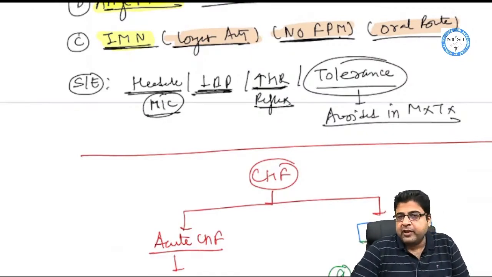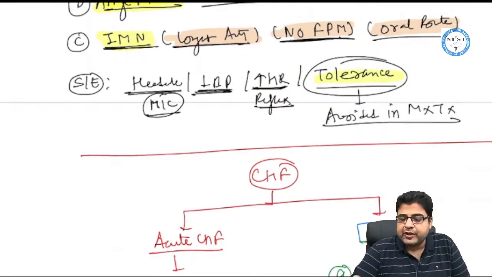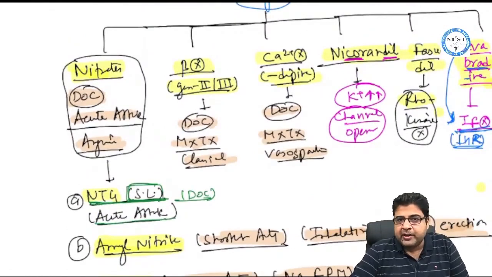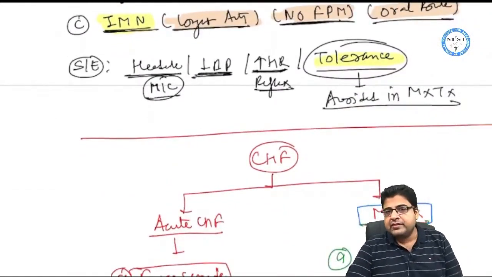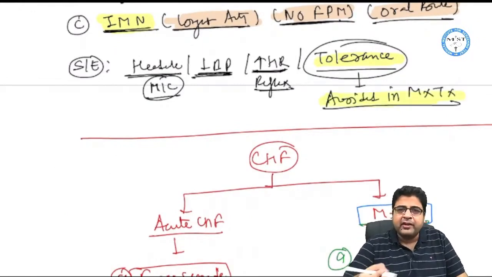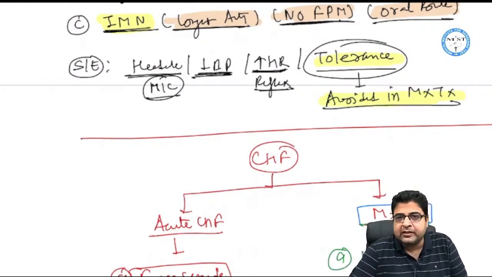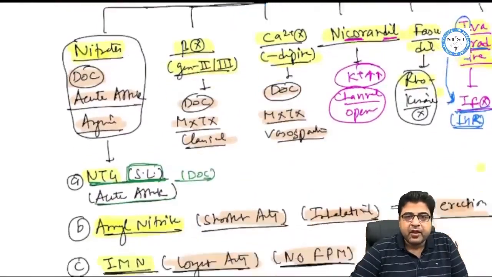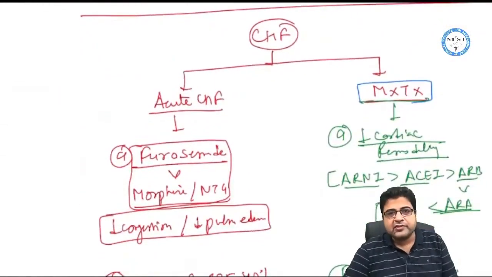Nitrates have one big issue, and the biggest issue with nitrates is tolerance. Why are nitrates not the drug of choice for maintenance treatment? If you look back at the indications, for maintenance treatment, beta blockers or calcium channel blockers are the drug of choice, not nitrates. The reason is that nitrates are associated with tolerance as a problem, so we avoid giving nitrates on a long-term basis. We generally start with other drugs, and if the patient's disease is not controlled, then we put the patient on nitrates, otherwise not. That is all about this topic of angina, which we have covered in detail. Now, after angina, we discussed congestive heart failure.